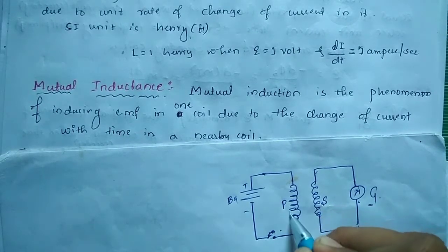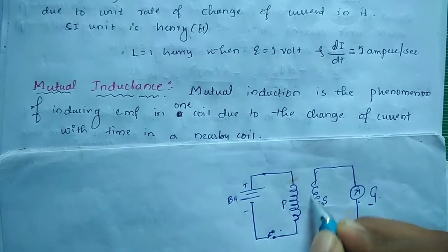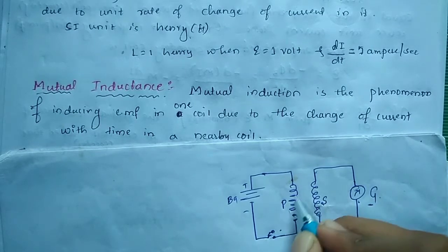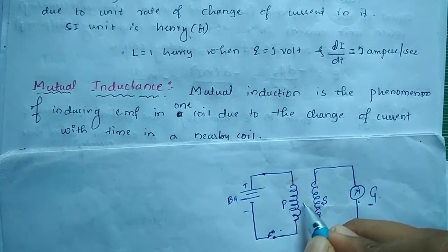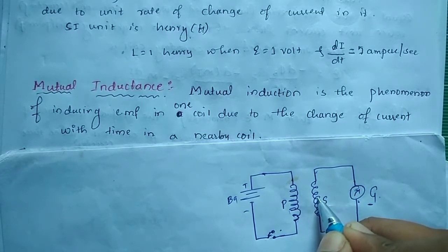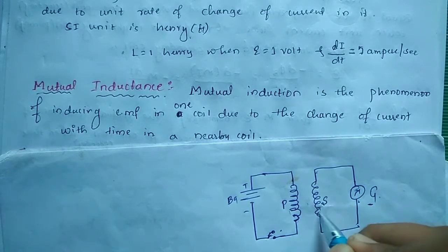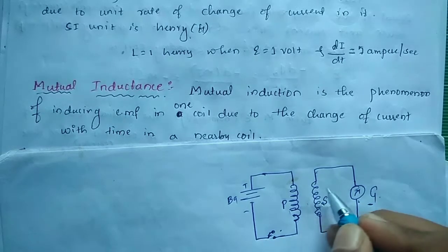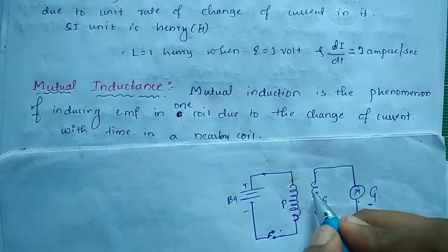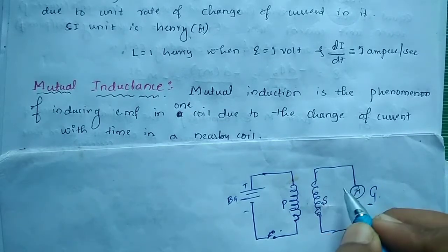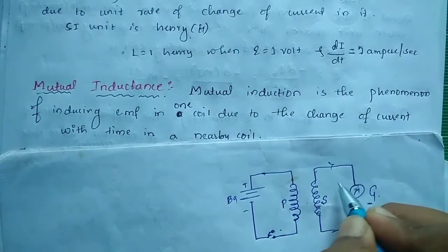So this magnetic flux links with the secondary coil. The magnetic flux of the secondary coil also changes. When the magnetic flux changes, at that time the induced EMF takes place inside the circuit.